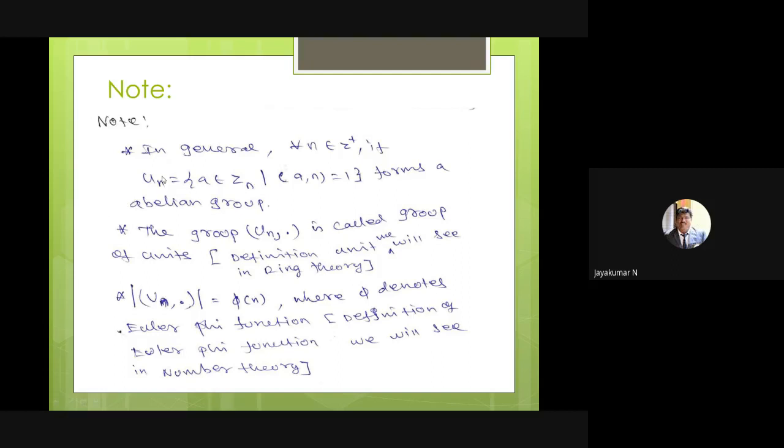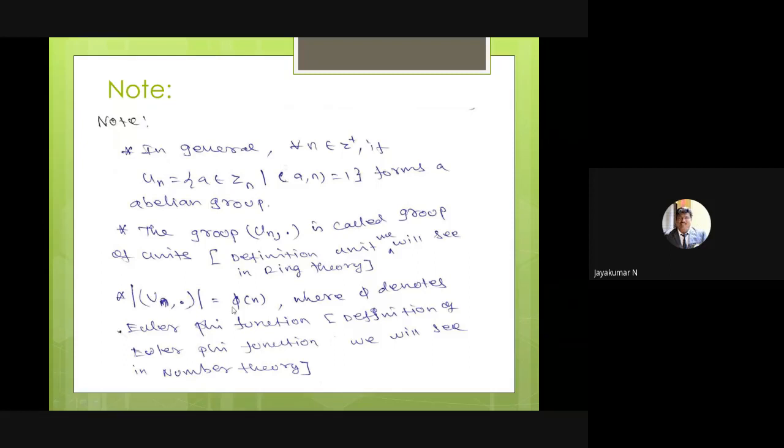U(n) is nothing but this: fix your n, then find the numbers which are less than n and relatively prime to n, collect such a collection, and apply multiplication modulo n. You will get a finite abelian group. This group U(n) under multiplication is called the group of units. The definition of unit will be seen in ring theory.